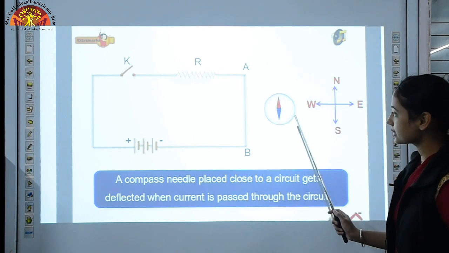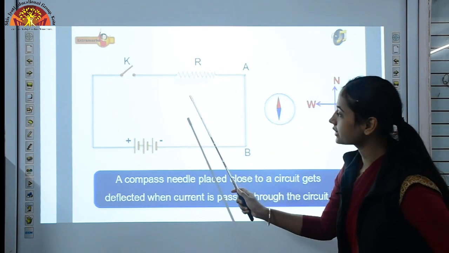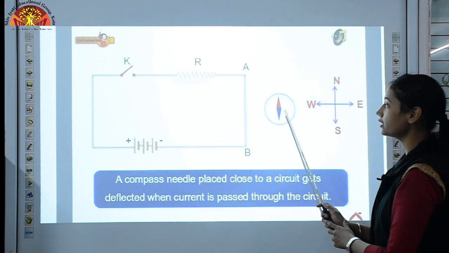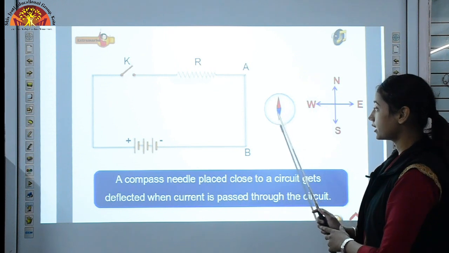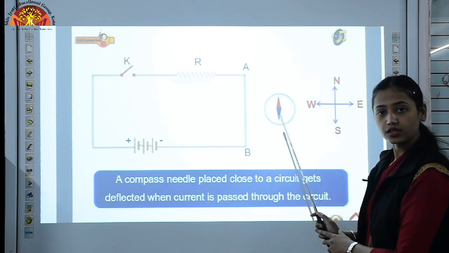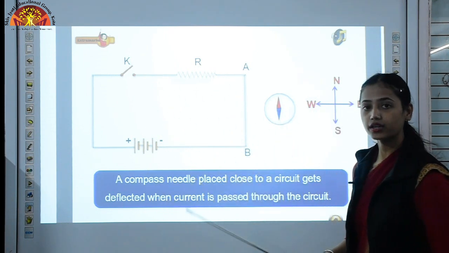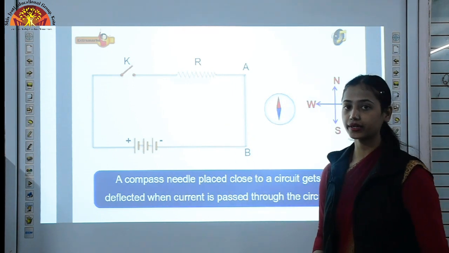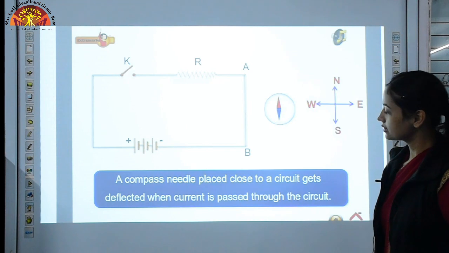If you bring this needle near this circuit when it is a closed circuit, then the needle will deflect. And why is there deflection in the needle? Because of the current flowing through our circuit, and that effect is known as the magnetic effect of electric current, which you have studied in class 7.